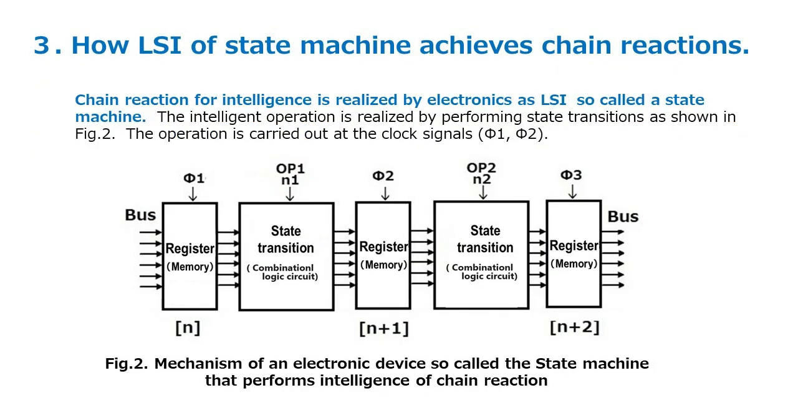How LSI, or state machine, achieves chain reactions. Chain reaction for intelligence is realized by electronics as LSI, so called a state machine. The intelligent operation is realized by performing state transitions as shown in Fig.2. The operation is carried out at the clock signals Phi1, Phi2.